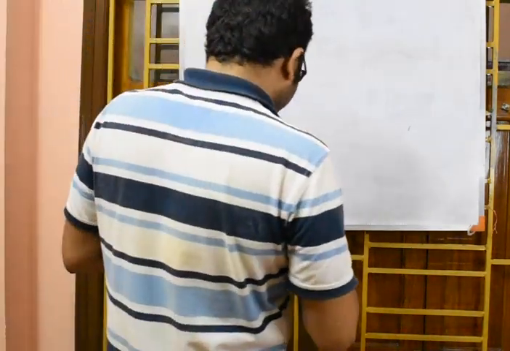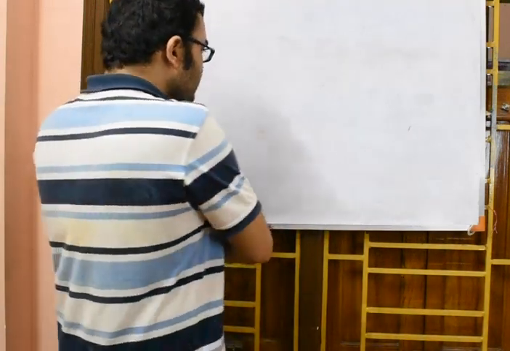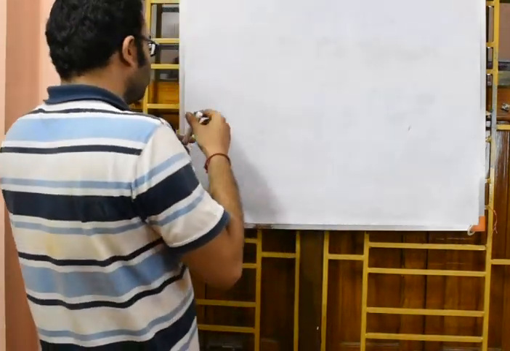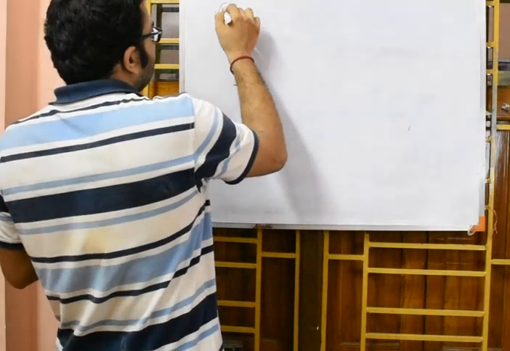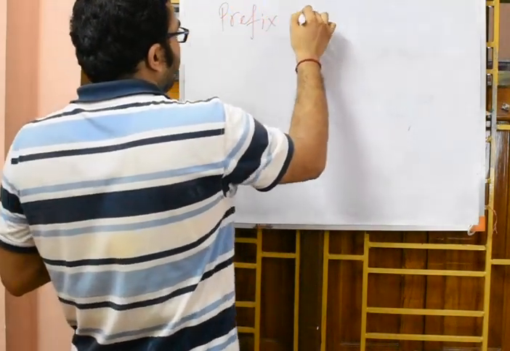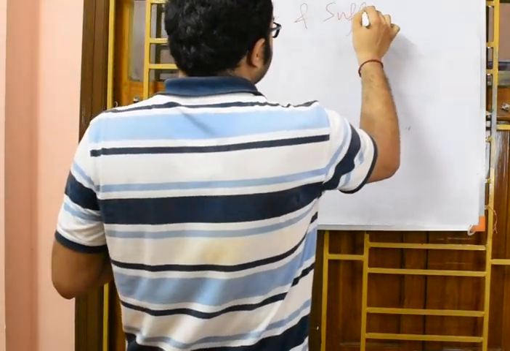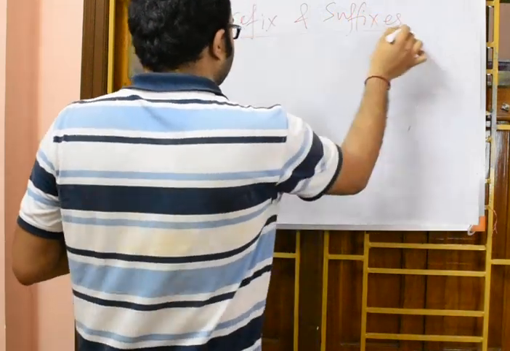So what are those prefixes and suffixes used in measurement?